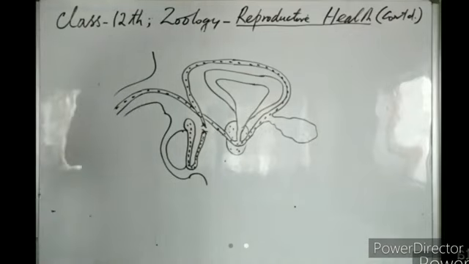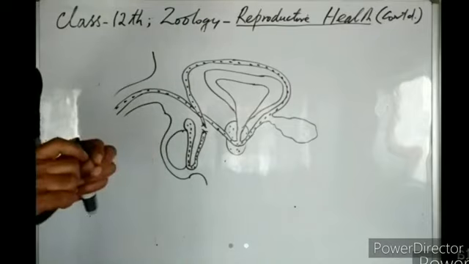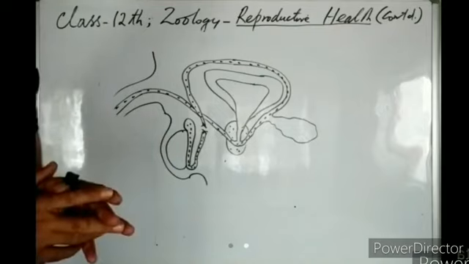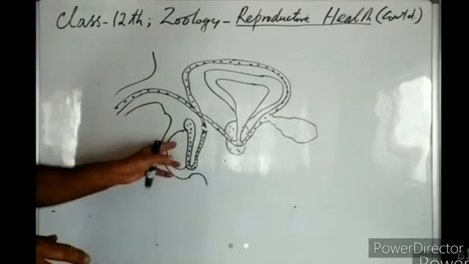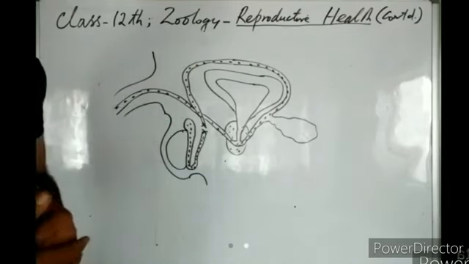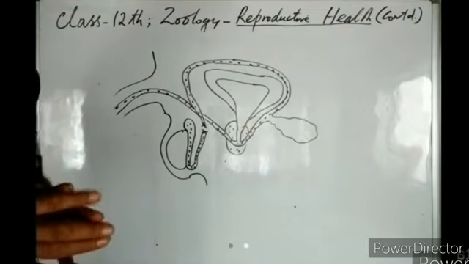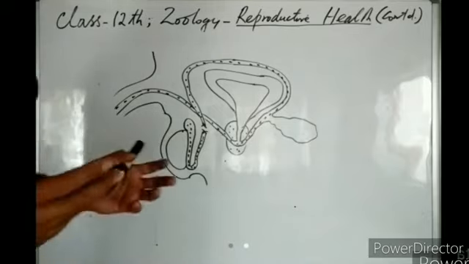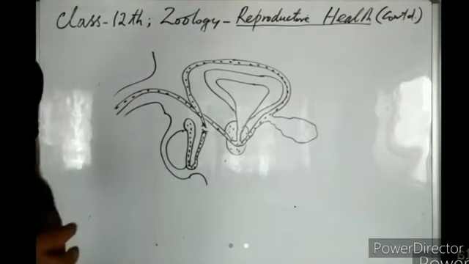So in vasectomy, the vas deferens are cut. Their free ends are tied with a catgut or a surgical thread. After that they are inserted back into the scrotal sac. The male is producing sperms, but those sperms do not reach the secondary sex organs of the male reproductive system. So the male cannot ejaculate these sperms. When the male cannot ejaculate sperm, there is no chance of fertilizing an ovum, no chance of making a female pregnant.